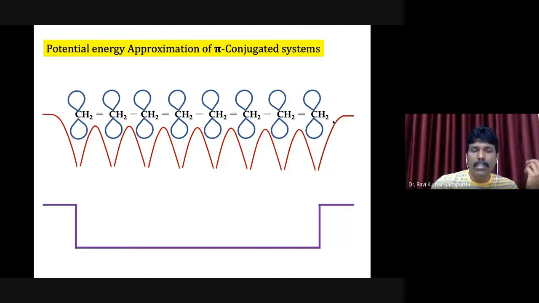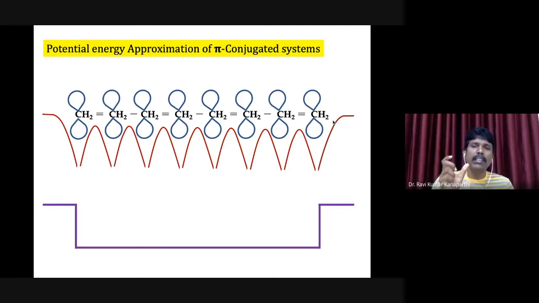You know the double bond distance, what is it? In the case of benzene, it is 1.2, otherwise it is 1.3 or something like that. If it is an aliphatic conjugated system, then it is roughly about 1.3. So if there are 7 bonds, you can just multiply 1.3 or 1.2 by 7 bonds.